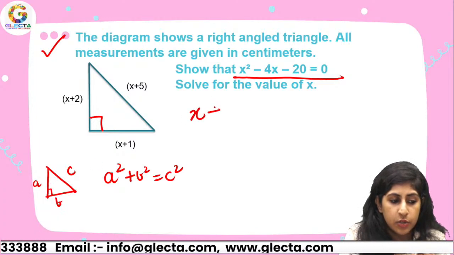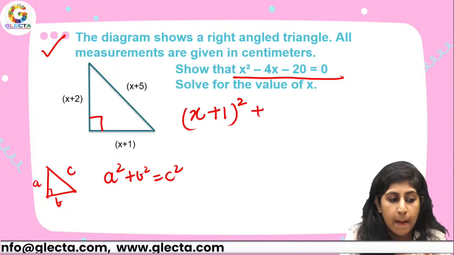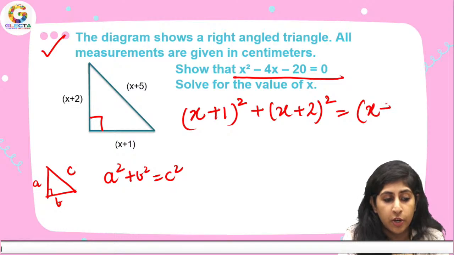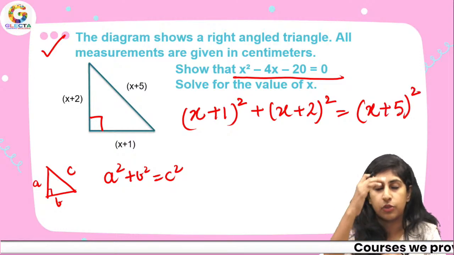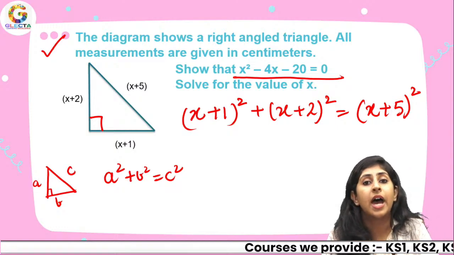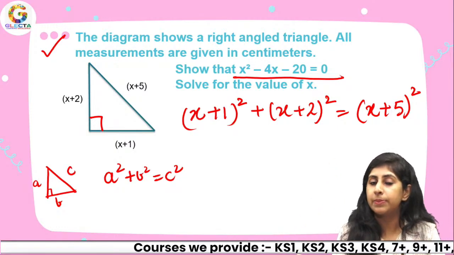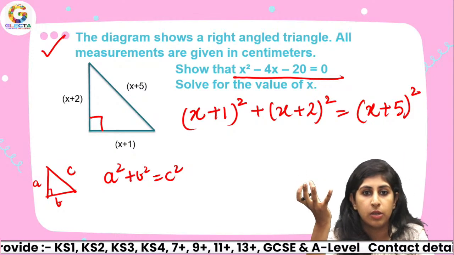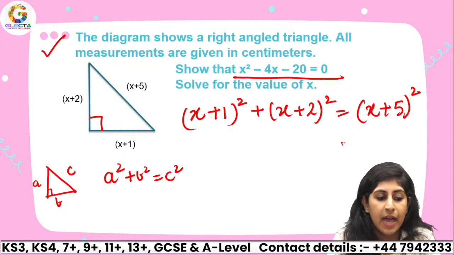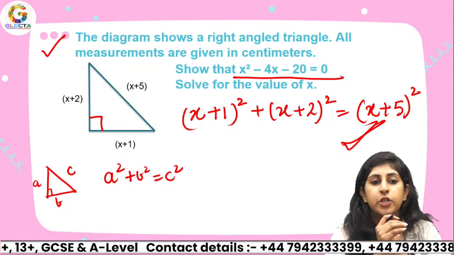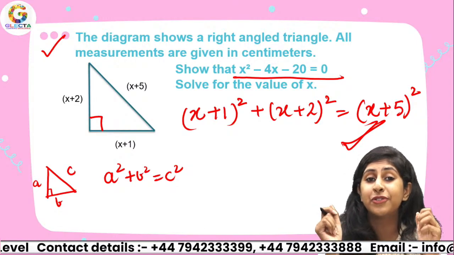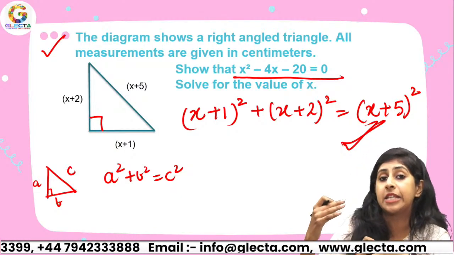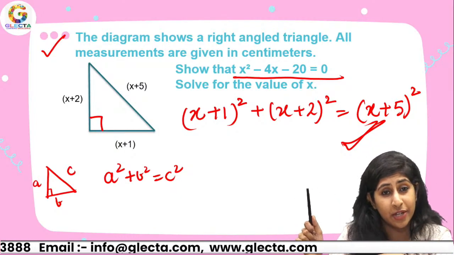All you have to do is take (x plus 1) squared plus (x plus 2) squared, and put it equal to the square of the third side, that is the hypotenuse, and solve it. We have learned how to expand brackets, how to expand squares when the entire bracket is being squared, and I want you to try it on your own. I hope you try this. I want you to answer me in the next session, because that's where I'll be starting when we do the next session of algebra. This is the question that we are going to start with.